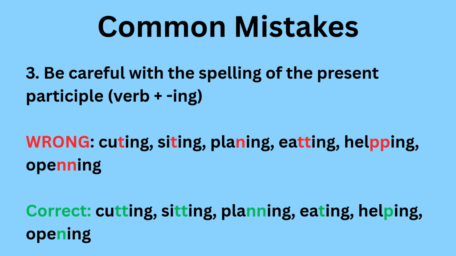Another common mistake when using the past progressive is spelling of the present participle, so the verb plus ing. Be mindful of your spelling. So incorrect would be cutting with one T, sitting with one T, planning with one N, eating with two T's, helping with two P's, and opening with two N's. That is incorrect. The correct would be as below: cutting, double T, sitting, double T, planning, double N, eating with one T, helping one P, and opening with one N.